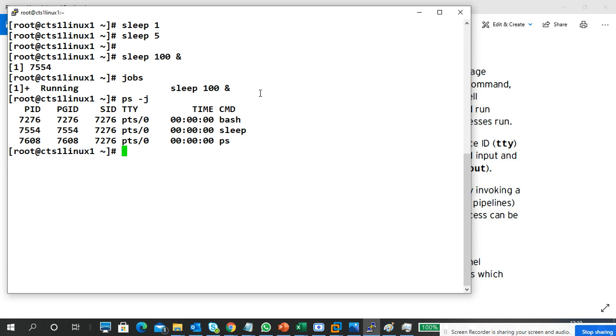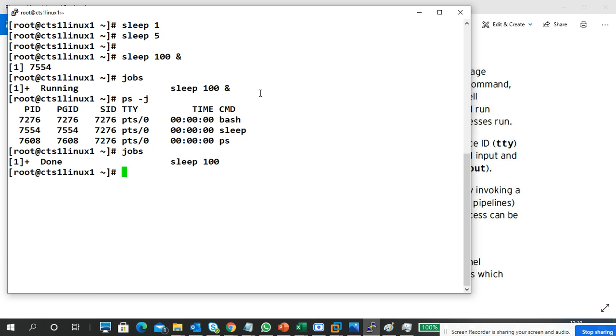When the system is running a command, that is considered a system process only. But when you give a command that belongs to you, that is a job. Okay, so that's how we can differentiate. So sleep 1, sleep 5, and 100. This is how we are able to see it.